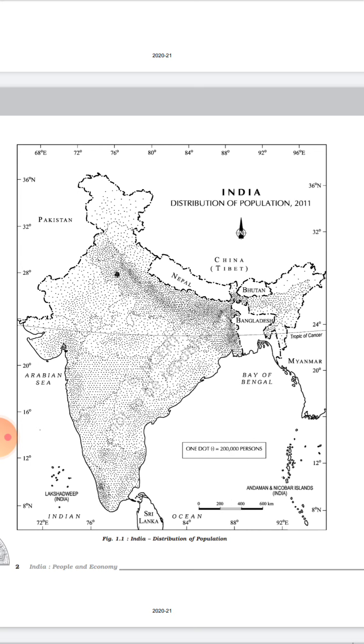Then in Rajasthan, because of the Thar desert, the population distribution is lesser compared to other states. And why, in the southern states, in the peninsular area of our country, do the southern states have a larger number of people living near coastal areas? Because of the availability of port facilities, since people used to do business there.